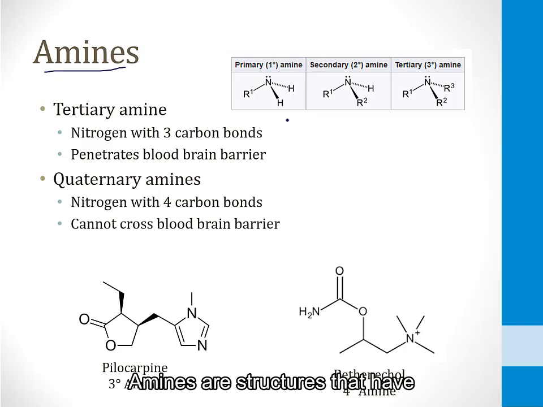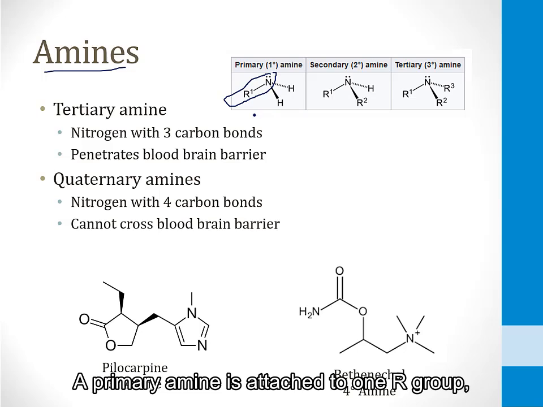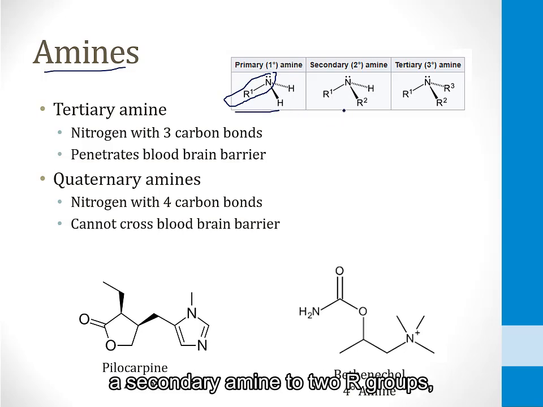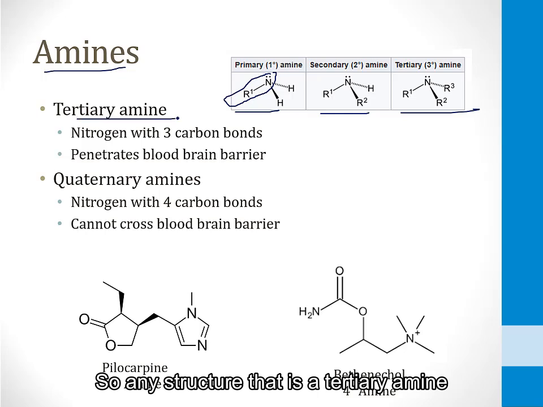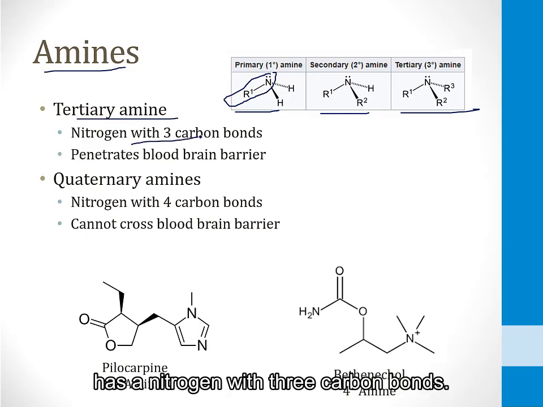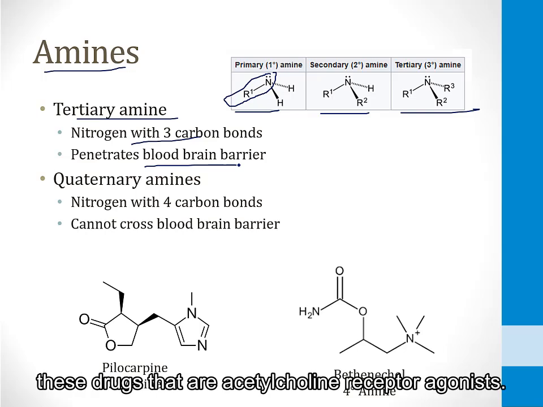Amines are structures that have a nitrogen attached to an R group, meaning a group containing carbons. A primary amine is attached to one R group, a secondary amine to two R groups, a tertiary amine to three R groups. So any structure that is a tertiary amine has a nitrogen with 3 carbon bonds, and structures that are tertiary amines can penetrate the blood-brain barrier. And this will be important when we talk about these drugs that are acetylcholine receptor agonists.